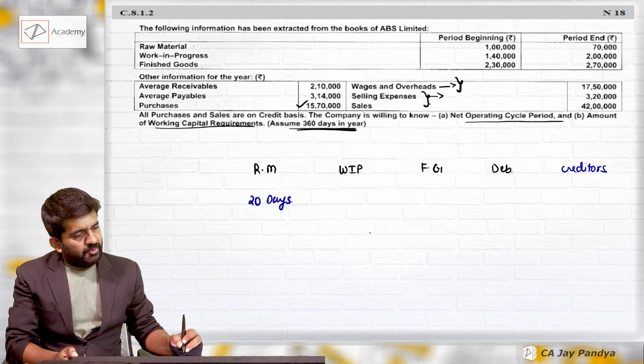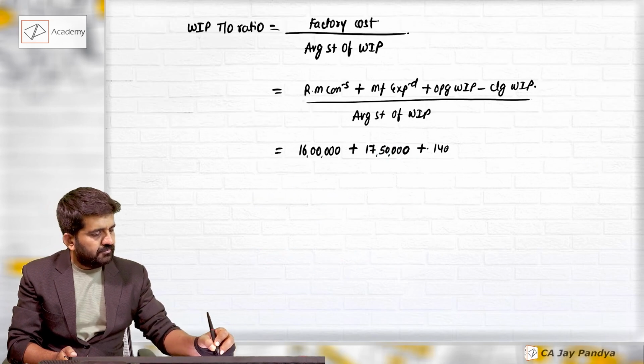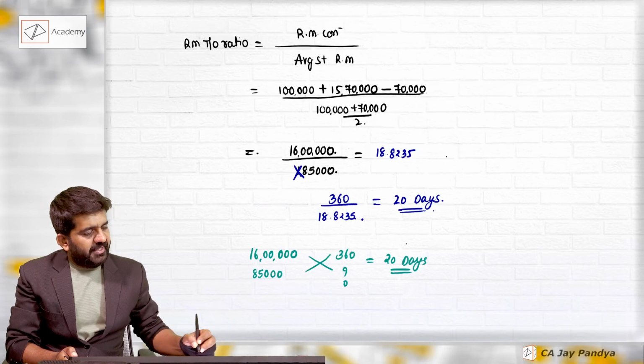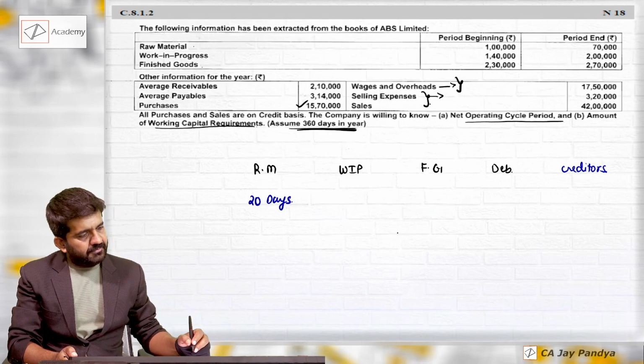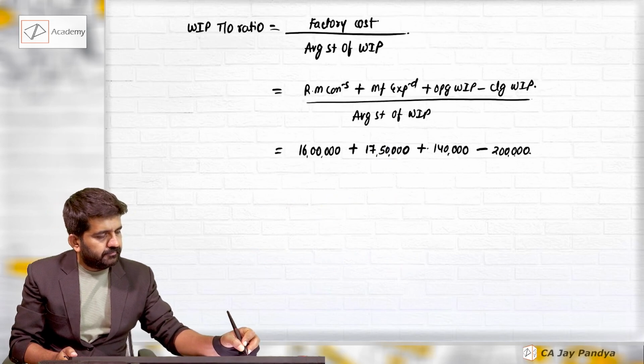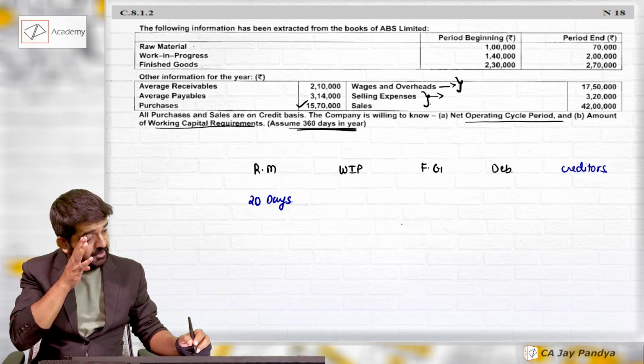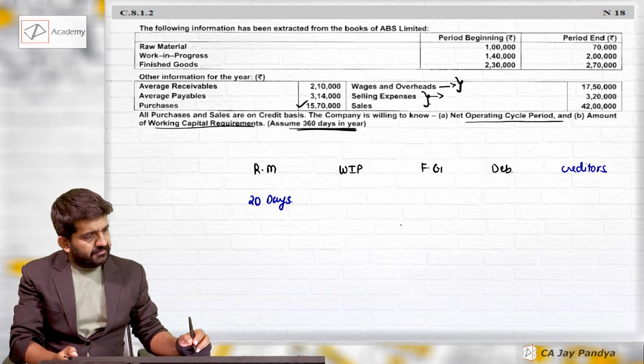Plus opening WIP is 1 lakh 40,000. Minus closing WIP is 2 lakhs. Upon average stock of WIP, 1 lakh 40,000 plus 2 lakh divided by 2.